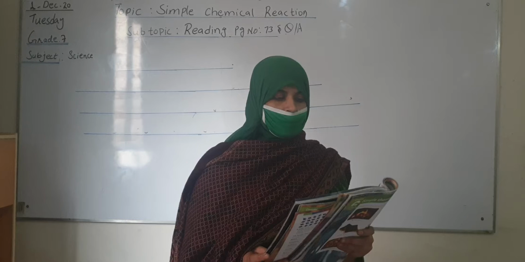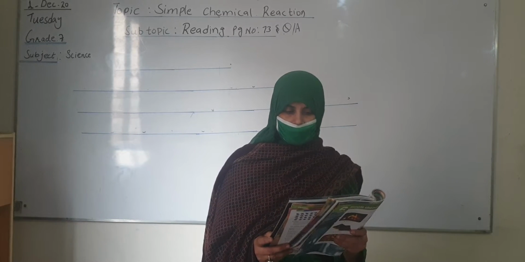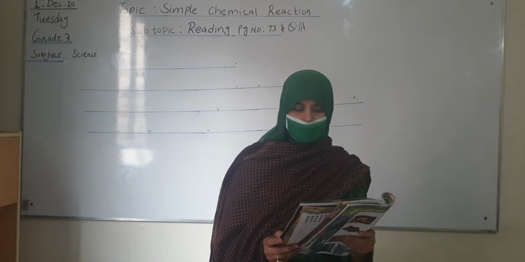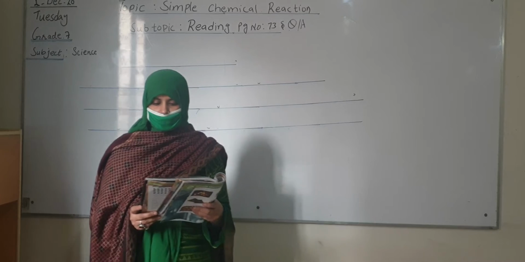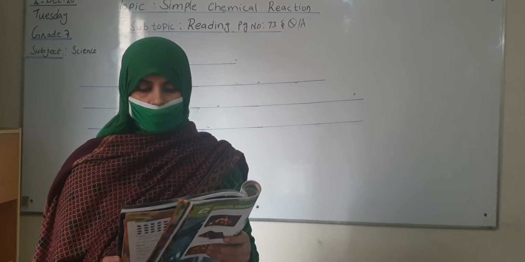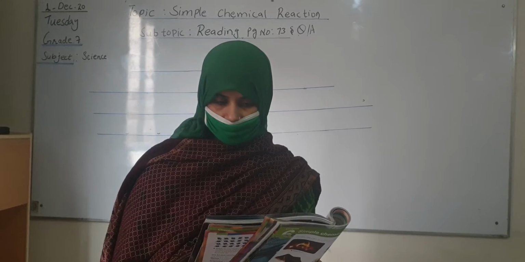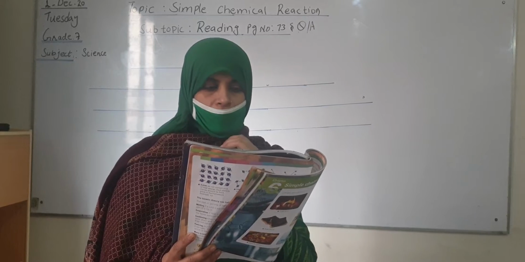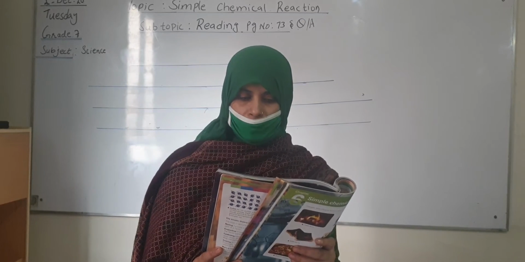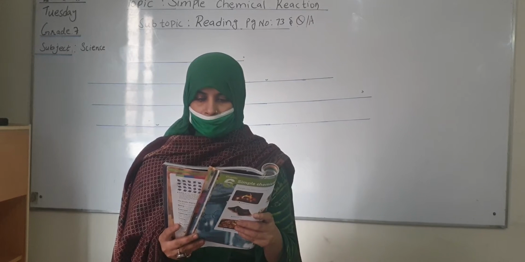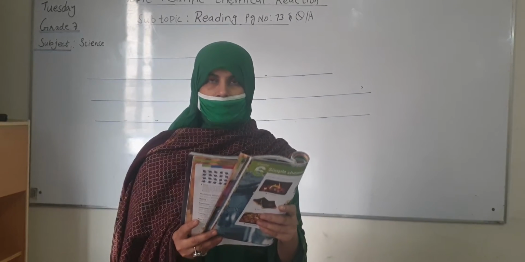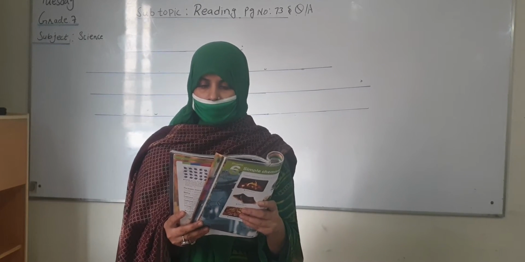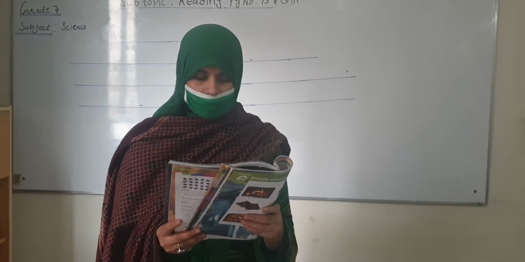Page number 73. Changes can be divided into two groups, physical change and chemical change. It is important to understand the difference between physical and chemical change. When a metal can is crushed, the can is still a can. It is still made of the same molecules, only the shape of the can has changed. When ice melts, energy is added to change the state of water from a solid to a liquid. However, the water molecules have not changed.